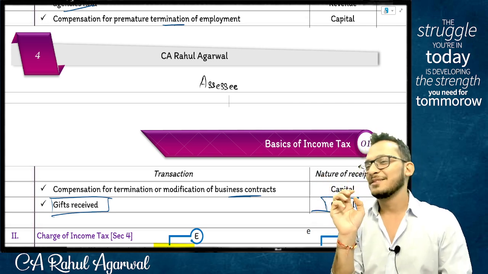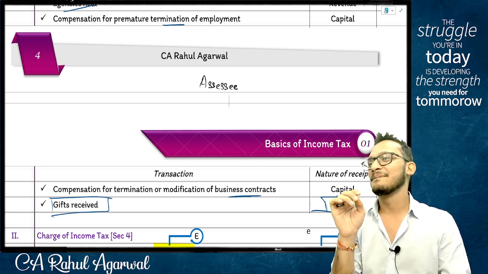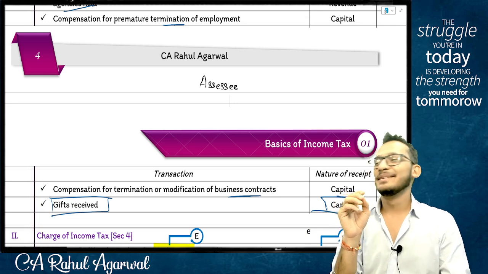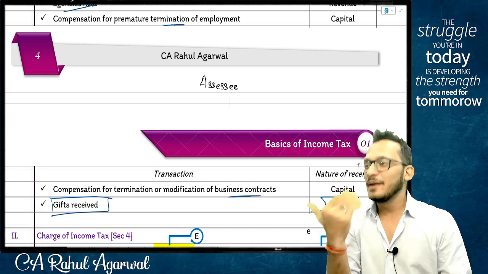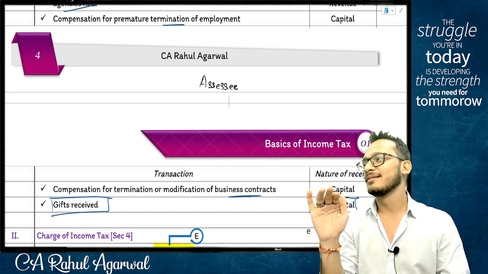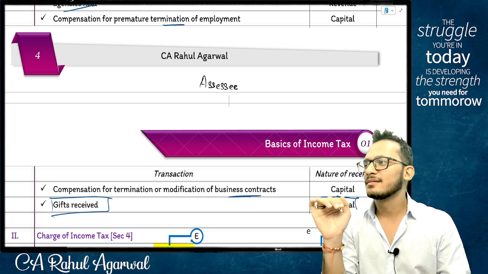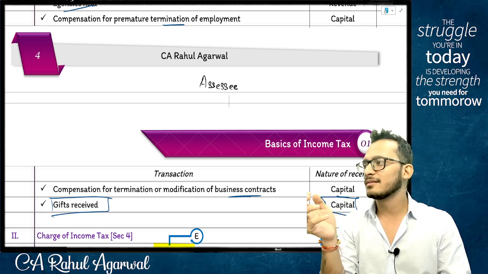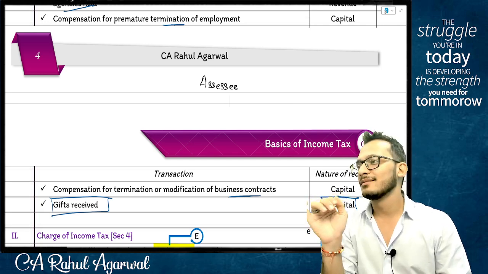Income, loss and done. People think income over, loss over, payable also over, refundable also over, everything over. No. तो income हुआ ना. Anything else left, people?